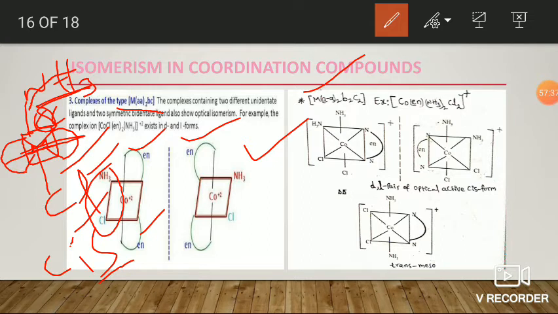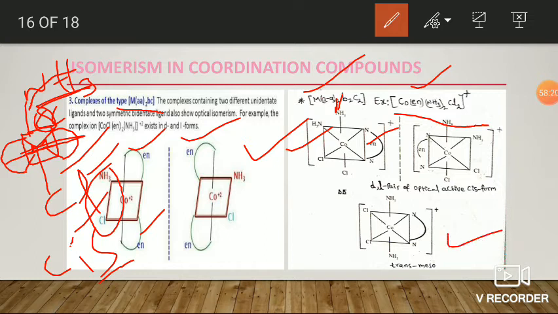Okay, next example is the M(AA)B2C2 type. Sorry, it is not AA2, only MAA-B2C2 type. The example is ethylenediamine diammine dichloro cobalt complex. Here AA is ethylenediamine, B2 means two ammines, and C2 means two chlorines. Here it is also a cis form. Only the cis form is active. The trans form is meso. It contains a plane of symmetry.